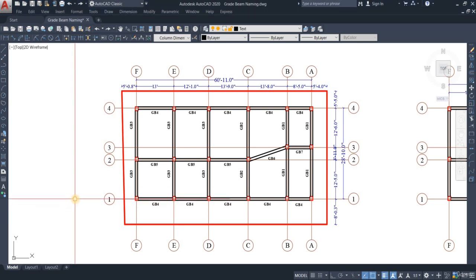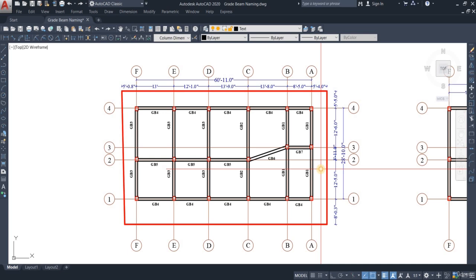Okay, in this video we're going to learn how to name our grade beams. In order to understand how to name the grade beams, we need to know that for the beams to have a matching name, there are three things that must match.